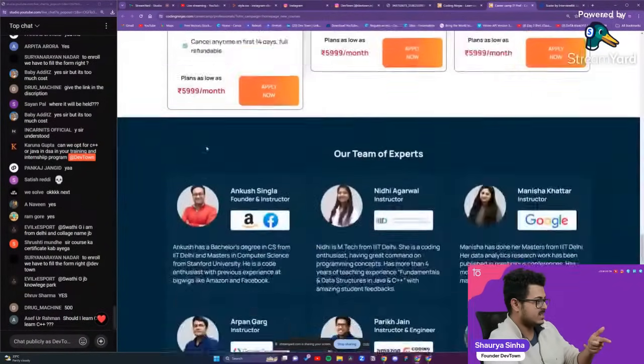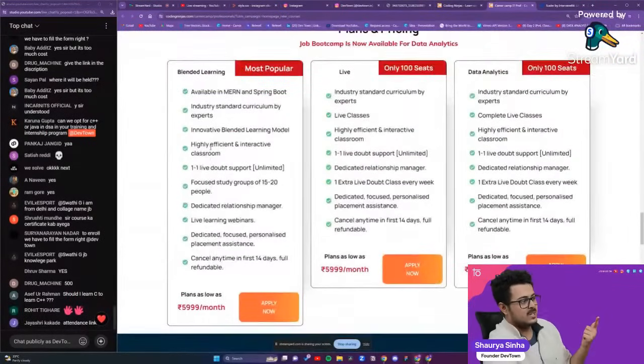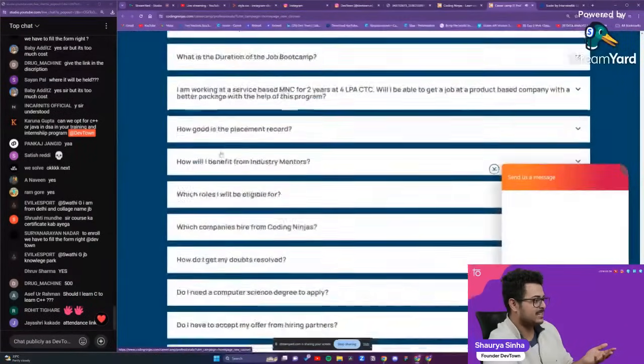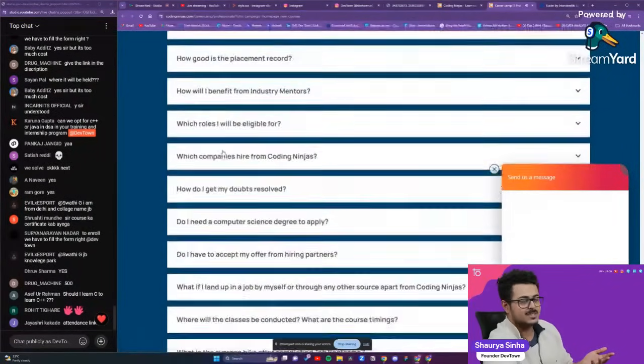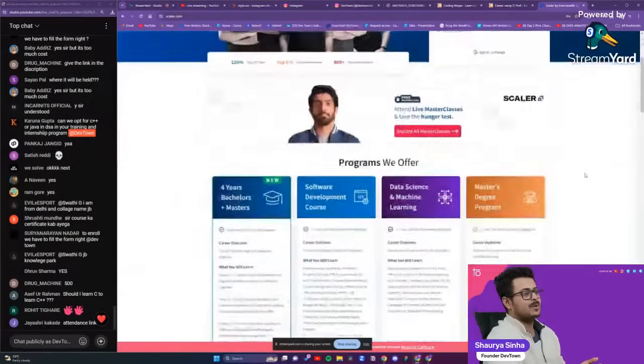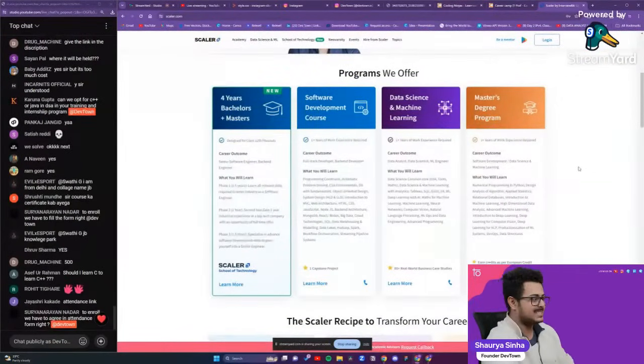Is there any data structures and algorithms? No. No DSA. There's just nothing right over there, and the cost will be like 5,000 rupees per month for 6 months, 30,000 rupees. Okay, Scaler Academy, the same program will cost you 50,000 rupees. That starts from 50,000 rupees itself.